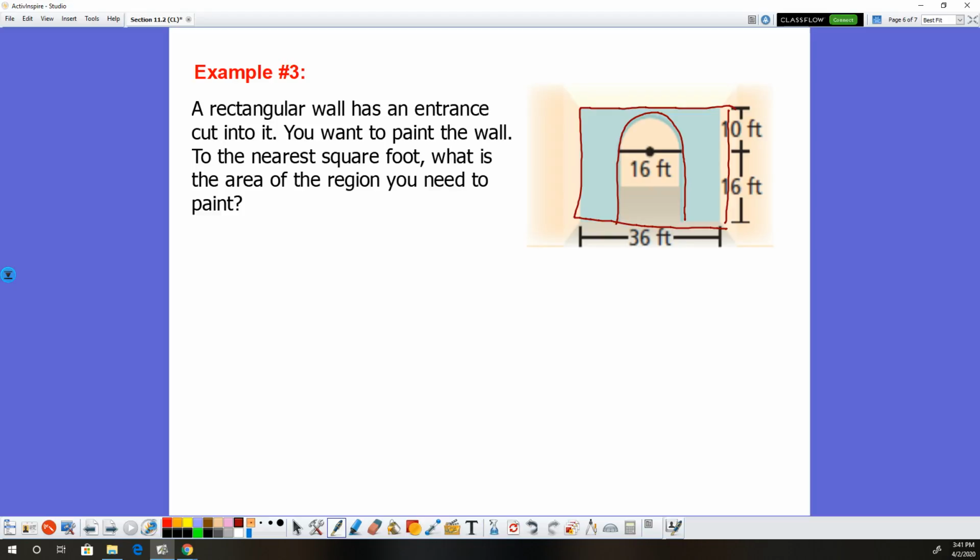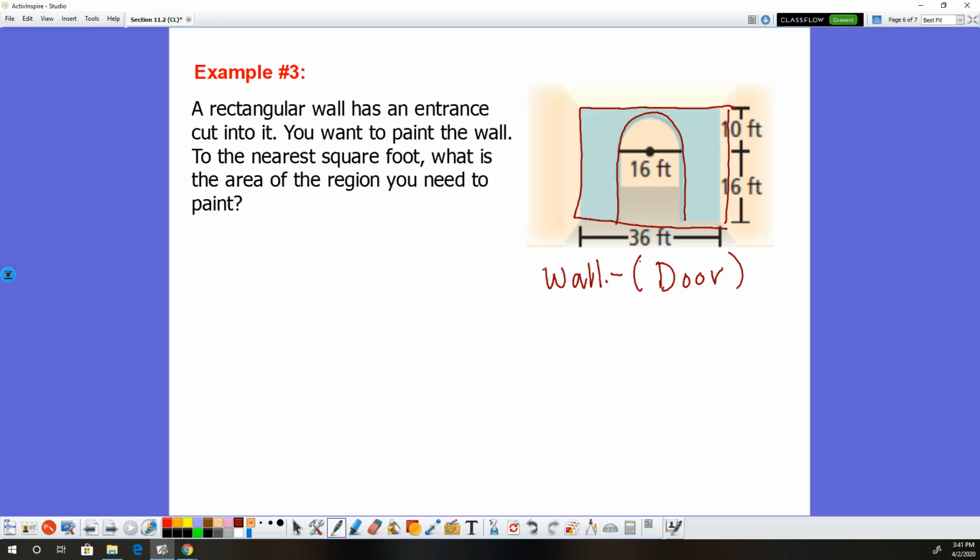If you've ever been with your parents when they buy paint, paint is not cheap. It is very expensive. So you don't want to buy 1,000,000 gallons when you only need 2. But then again, if you don't have enough paint, to match paint is very difficult. We could have the same wall be in 2 different shades of blue. So I want to find the area of this wall. I'm going to take the area of the entire wall and subtract the area of the doorway, or whatever is cut into it.